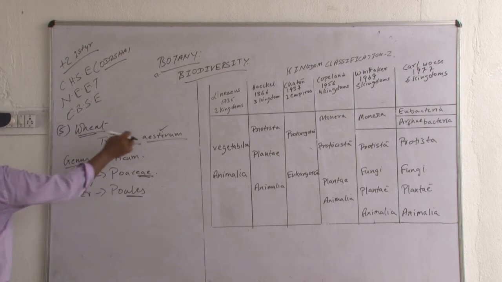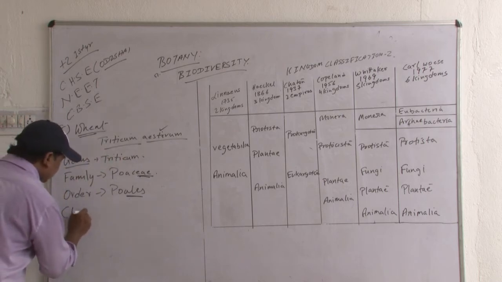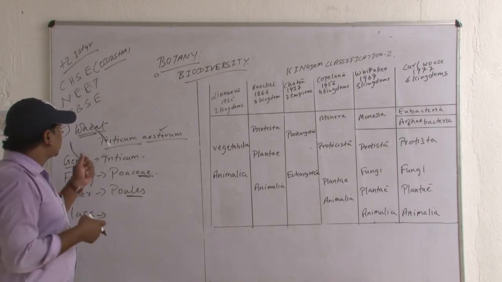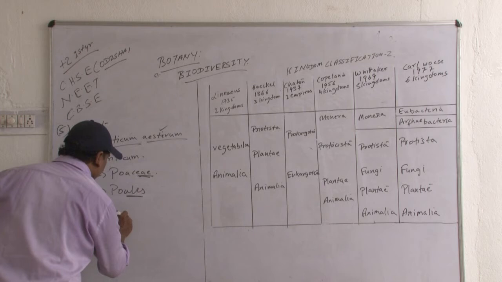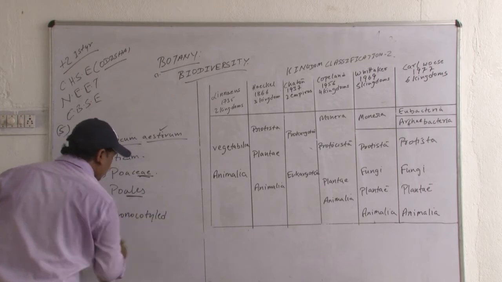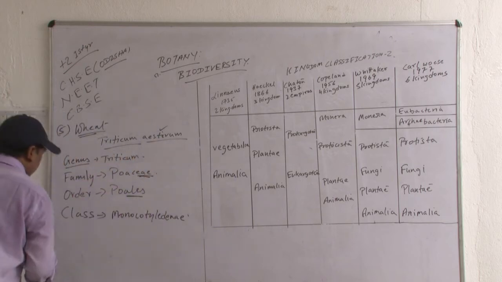Next after species, genus, family, order, next is class. Class is Monocotyledonae. As wheat is a monocot seed, the class would be Monocotyledonae.